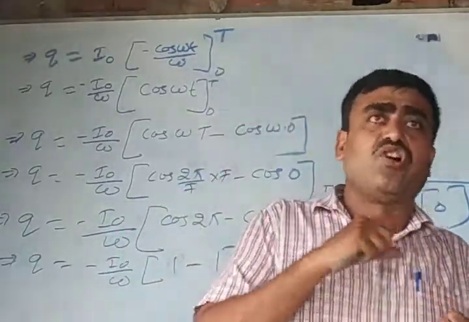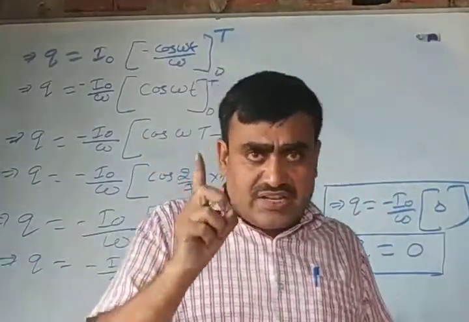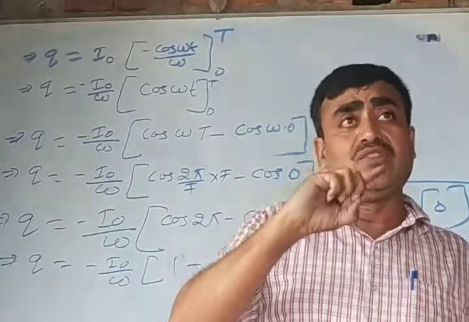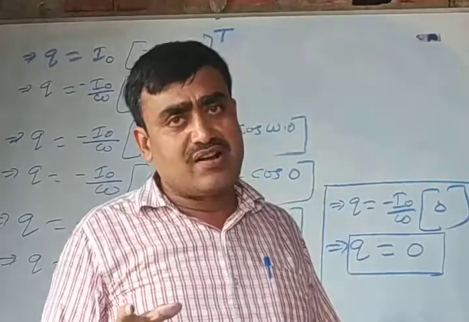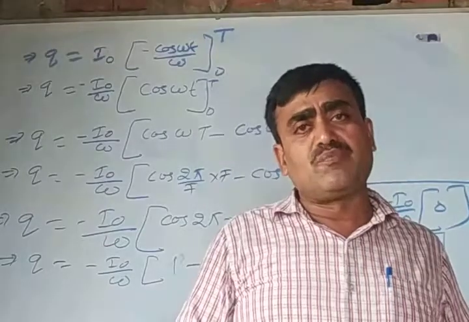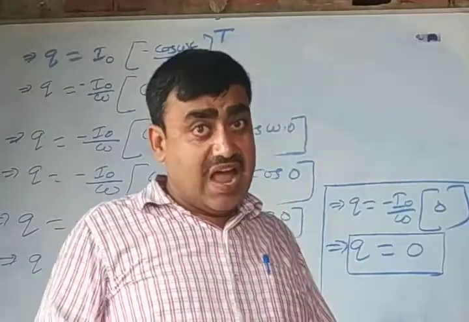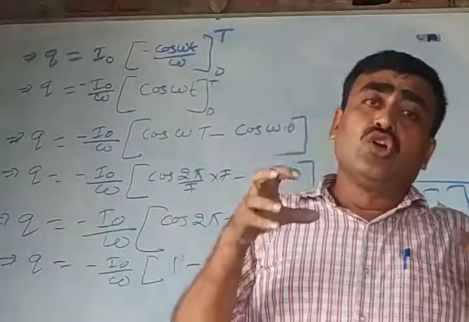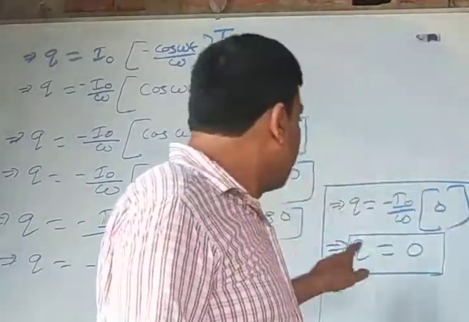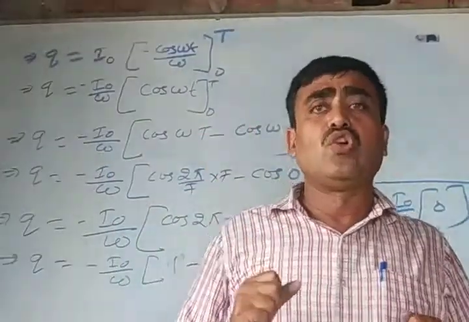In the case of AC, the pointer of the moving coil galvanometer rotates one time in the upward position and another time in the downward position, opposite to the first, and hence their magnitudes cancel to 0. Here the average value of AC is 0.